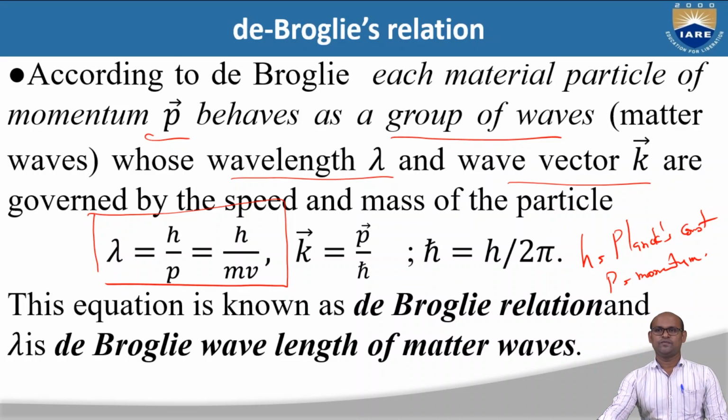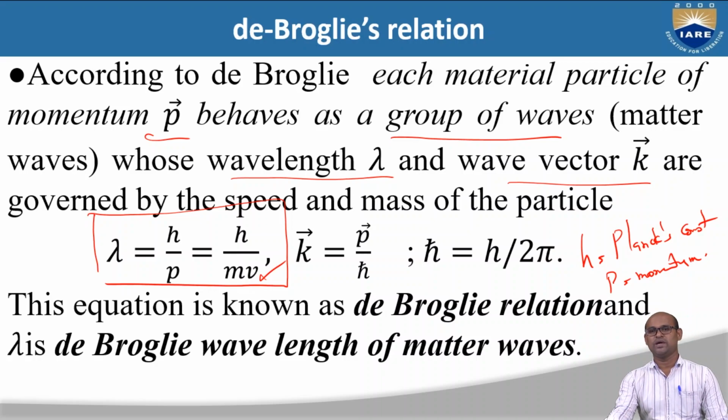So de Broglie said that if any material particle is going to behave like a wave, this material particle is going to have a wavelength lambda that is equal to h by p, where h is Planck's constant and p is momentum. Instead of h by p, I can also write that as h by mv. This is called the de Broglie relation.